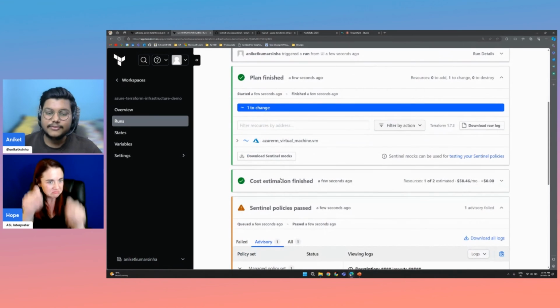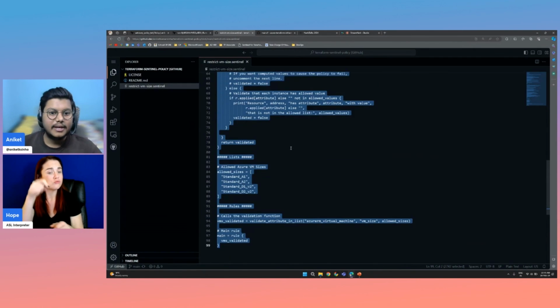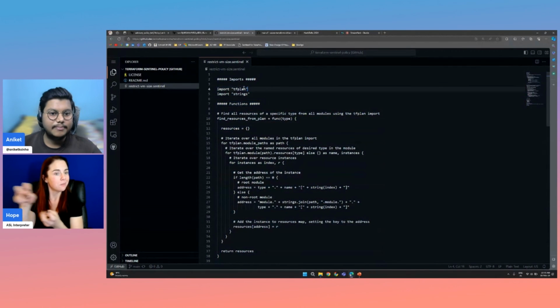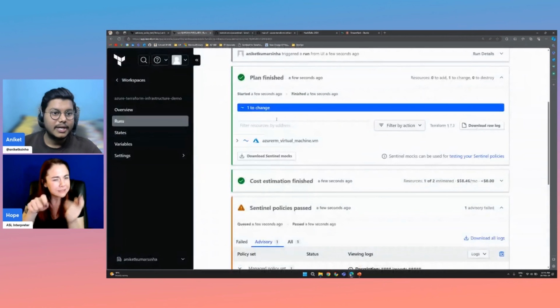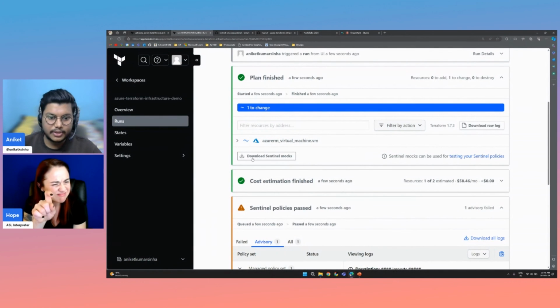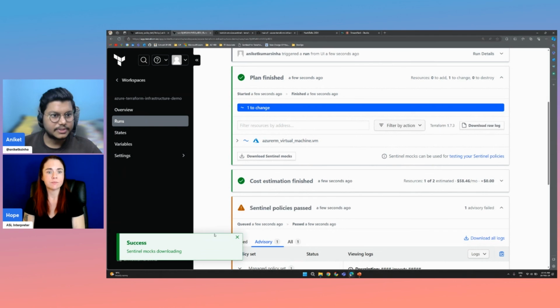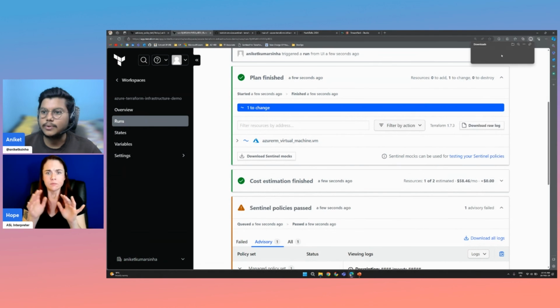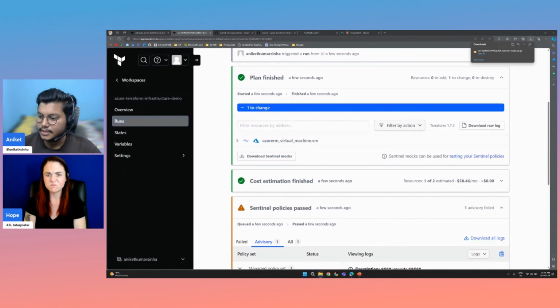And you remember that we were importing the TF plan, right? So what exactly are the things which we are importing? You can see in the run, there is an option for download Sentinel mocks. If we download it, it has been downloaded here. Let me open it.